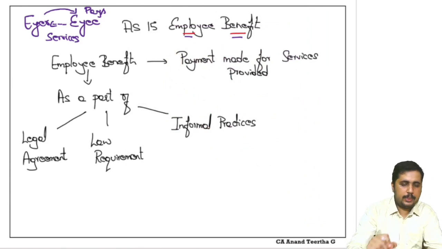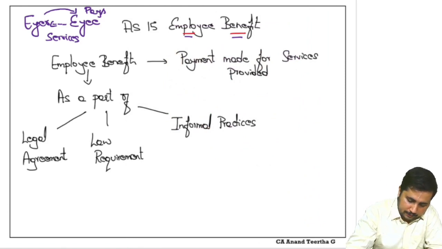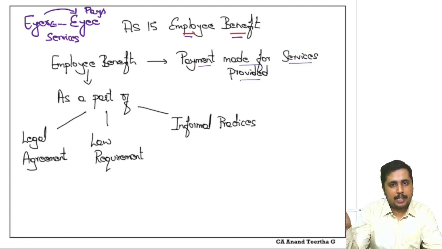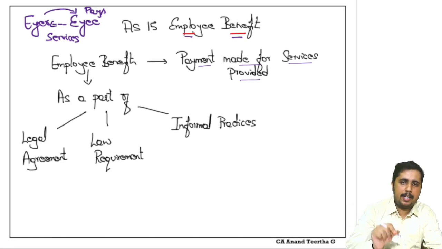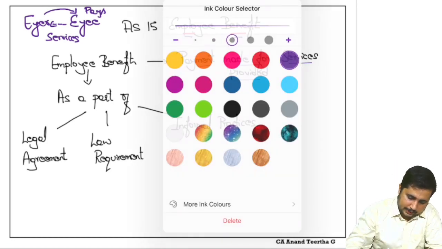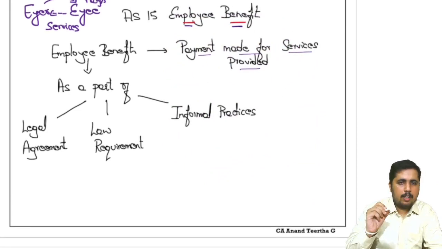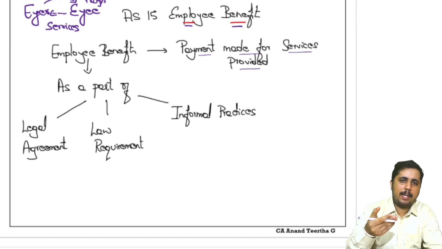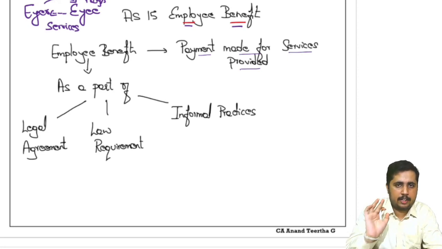Okay, now as employee benefits we are saying payment made for services provided. Services are provided by the employees. The payment is made by the employer. Whatever payment is made is covered by AS 15. Now let's move a bit further. The employee benefits we are paying, how can they be covered in my day-to-day activity?